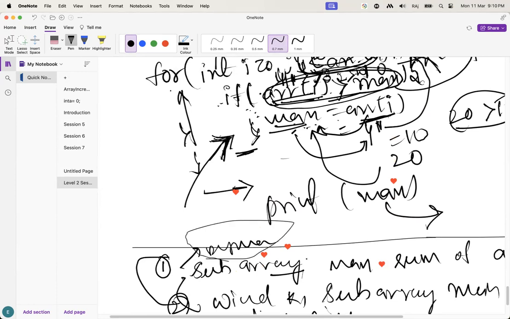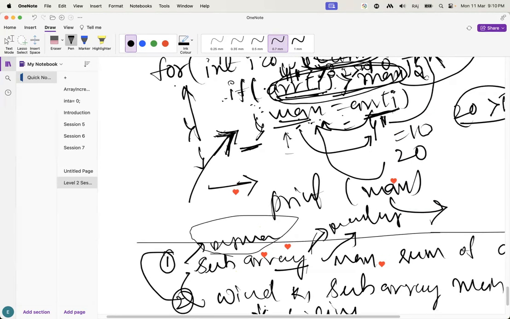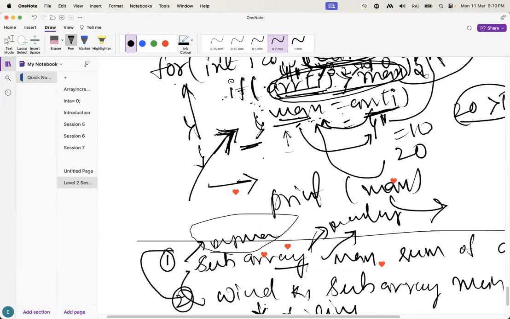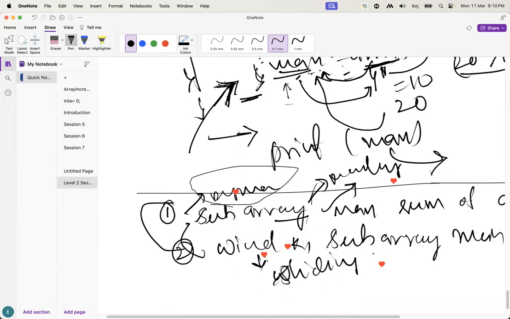This is the dynamic programming question. Here we are using Kadane's algorithm. It is very easy if you know how to find the maximum value. If you know how to find the maximum value, we can easily solve this one. Guys, understand why I am taking so much time on the basics. This is the reason, guys.